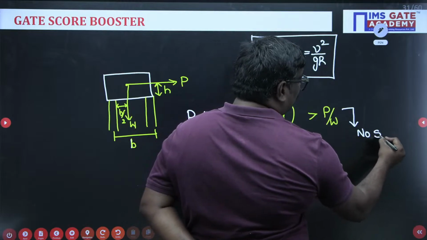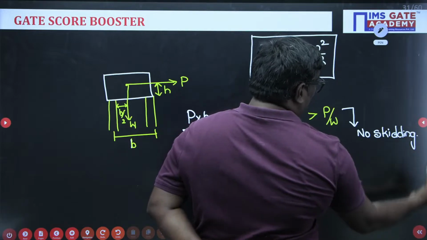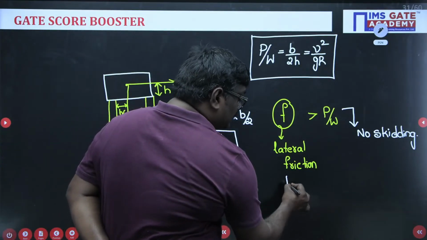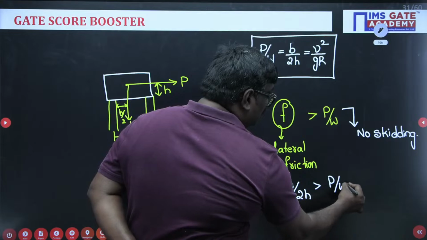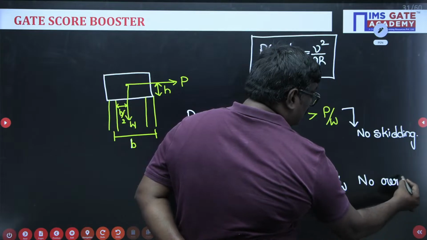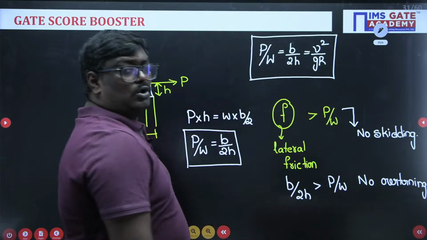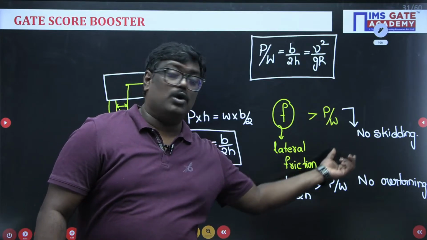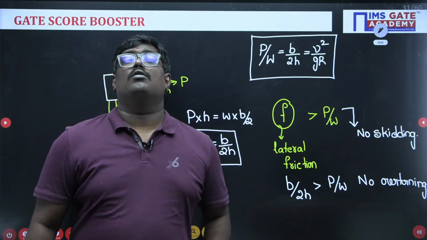And if B by 2H is greater than P by W, then no overturning. So remember students, the friction and B by 2H values should always be more than the centrifugal ratio, so that there will be no skidding or no overturning.